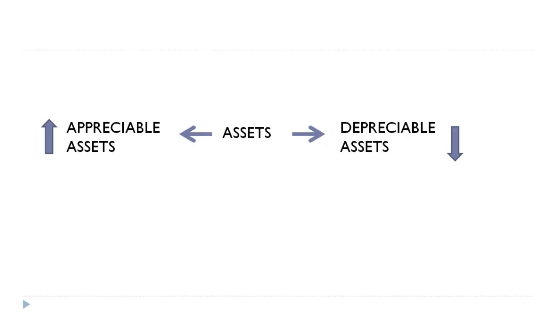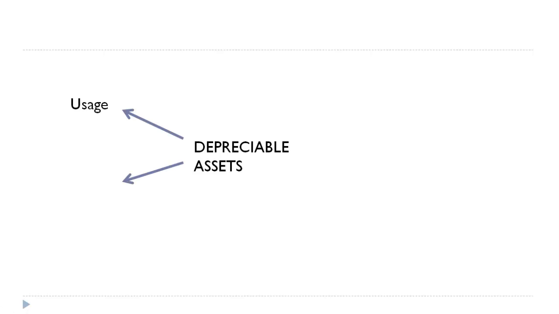Now, why does this depreciation arise? See, the depreciable assets lose their value, number one, on account of usage. Any asset which you use will lose its effective life, right? Every asset will have a life and you cannot expect work from that asset beyond the life. So once you start using it, to that extent it loses its value. And number two reason can be the technological changes.